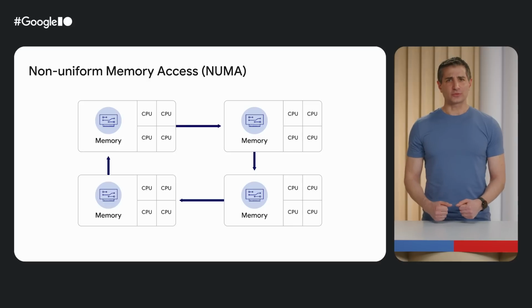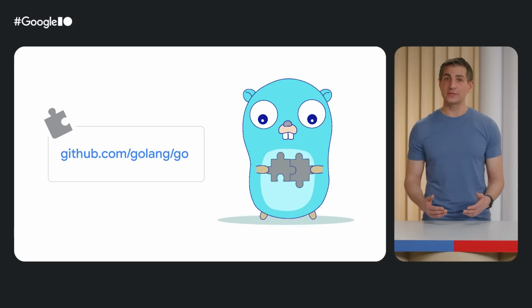Rounding out our performance work, we have a lot of exciting opportunities around multi-core hardware, including garbage collector and scheduler capabilities that make better use of non-uniform memory access in modern CPU architectures. Switching to the language itself, we have a lot of polish ahead of us in our continuing push to improve productivity, especially around flexibility in generic operations. For more information on that work, check out our discussions on the Go project on GitHub.